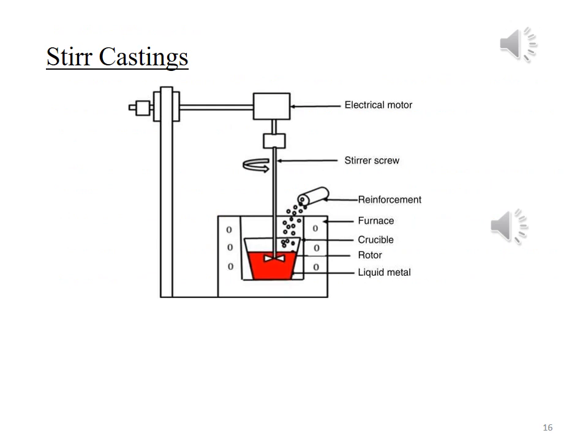This is a schematic diagram of the stir casting technique. This is a basic process and the majority of researchers who work with metal matrix composite material use this method to produce metal matrix composite material. The setup consists of a crucible or a bucket which is filled with the matrix phase, I mean metal or the metal alloy.